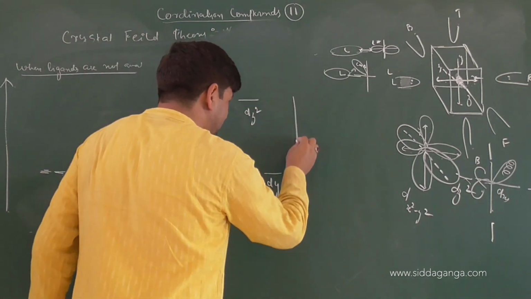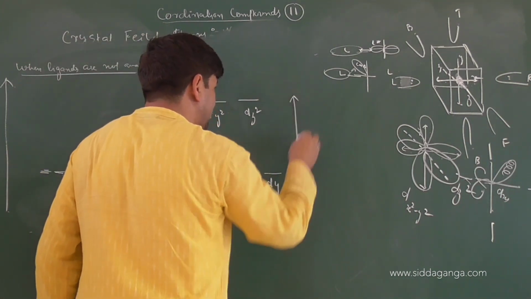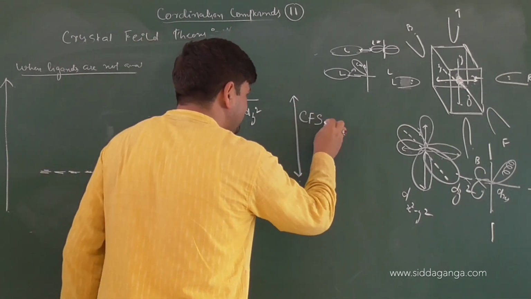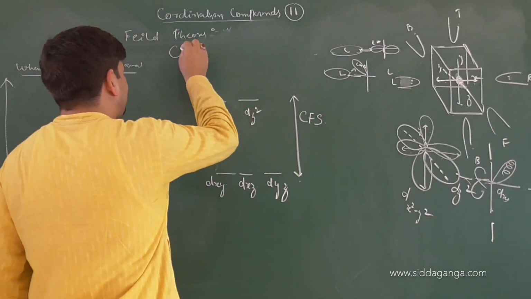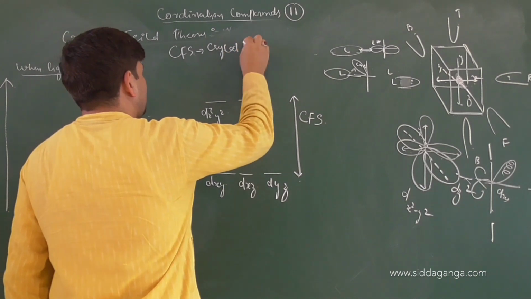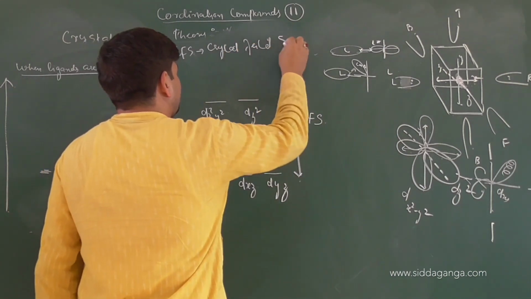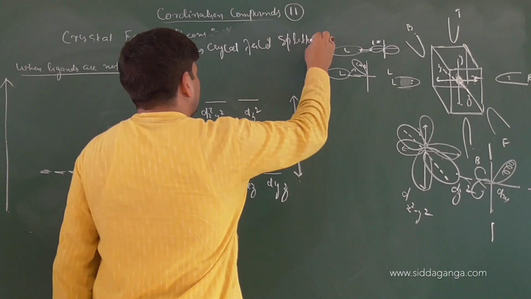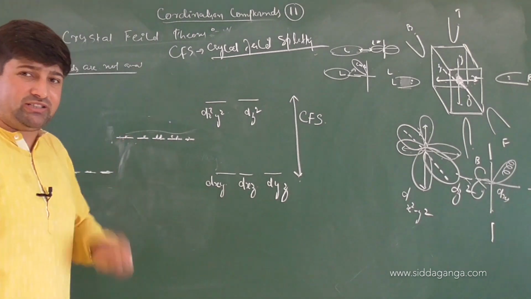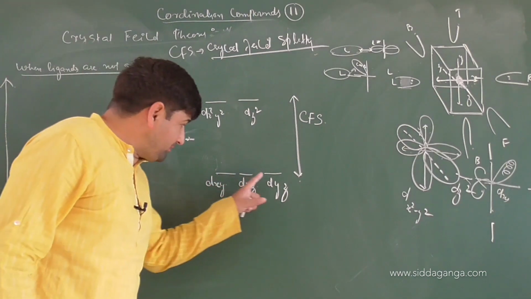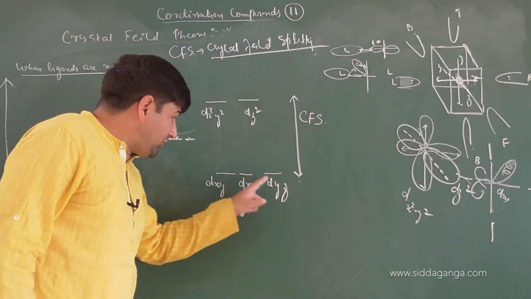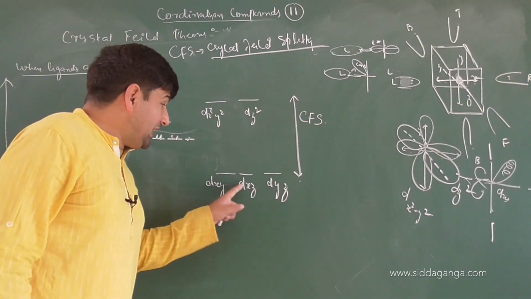So in presence of the ligand field, these d orbitals have split. This is called crystal field splitting, so we call that CFS. That is crystal field splitting. So the d orbitals have split into how many sets? 2 sets. One set has low energy, one set has high energy. How many orbitals are in the lower set? 3.